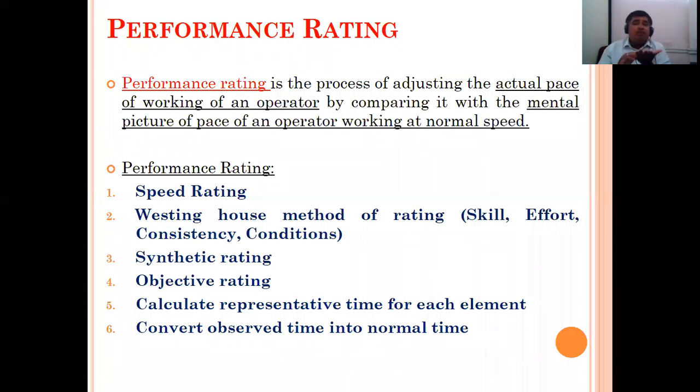Then to compare, we have to create something as a base. We have to create something as a normal. Is it right? If one student gets 80%, can we say that the performance of this student is far better? Rakesh, can we say that the performance of this student is good if he is getting 80%? Anyone? Can we say that if a student gets 80%, his performance is better?